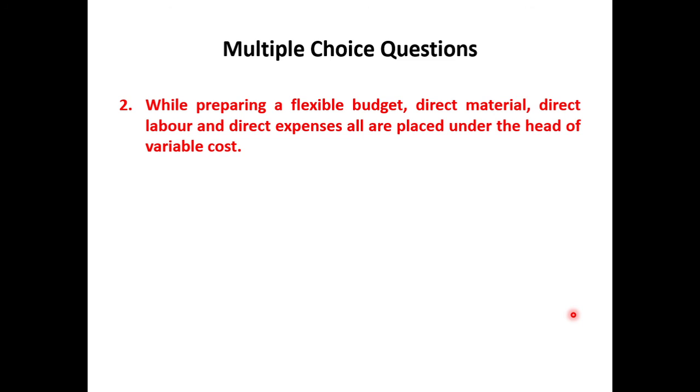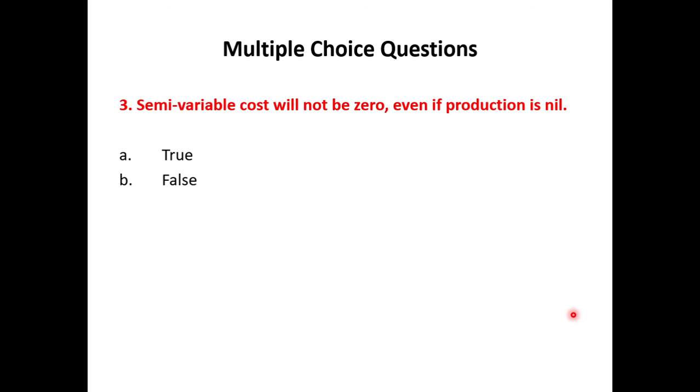The second question is here. While preparing a flexible budget, direct material, direct labor and direct expenses all are placed under the head of variable cost. The options are whether it is true or false. It is true. The third one is: semi-variable cost will not be zero even if production is nil. True or false? This one is true.